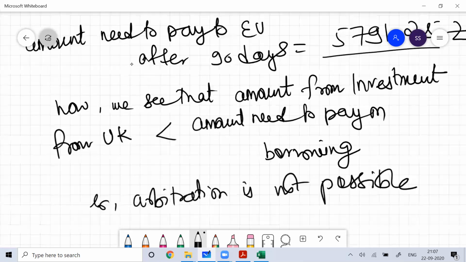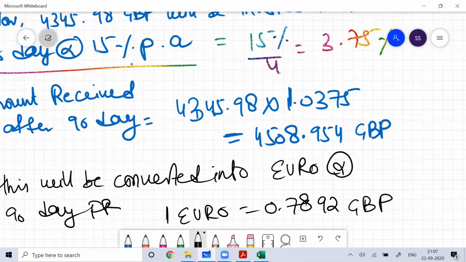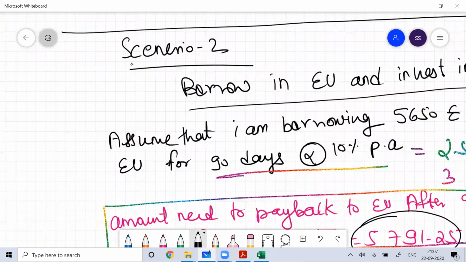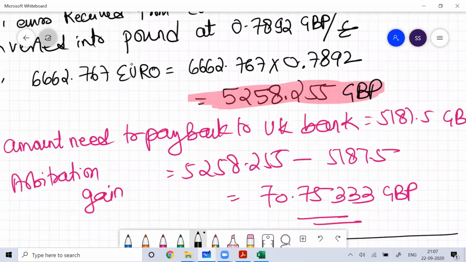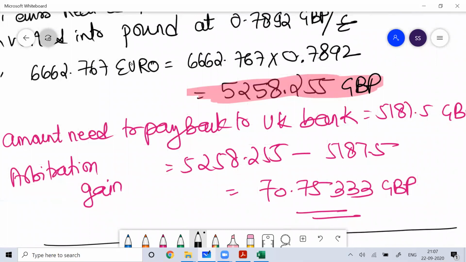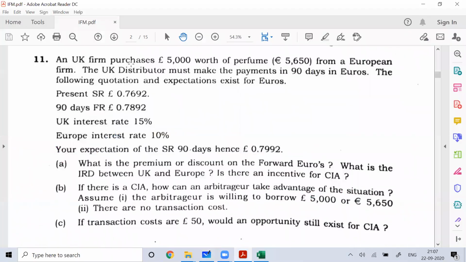So I hope you understood this. Now you can see the last part of the question: if the transaction cost is 50 pound, would an opportunity exist for CIA? See here, the transaction cost is 50 pound. So will an opportunity exist for CIA?